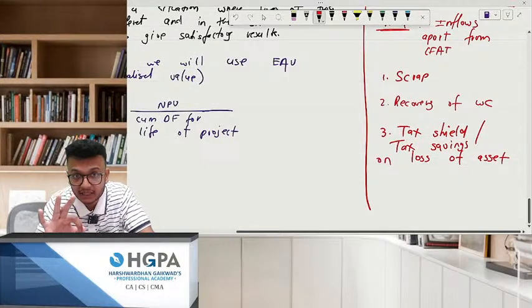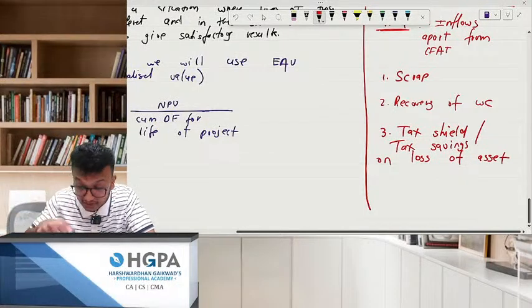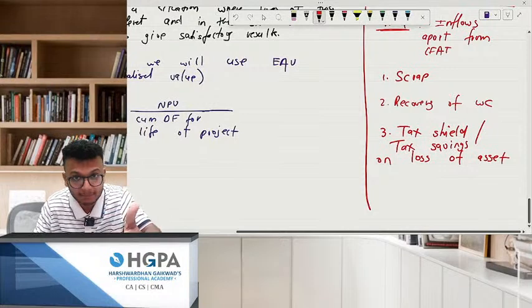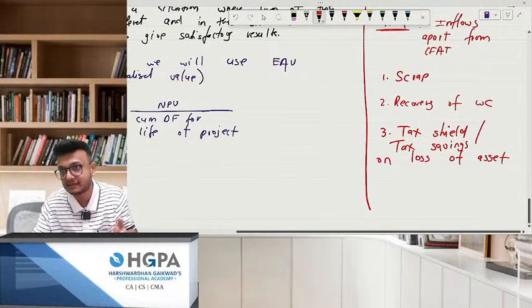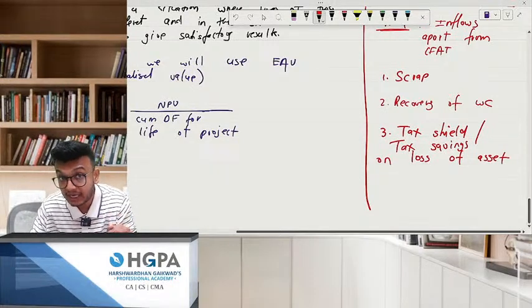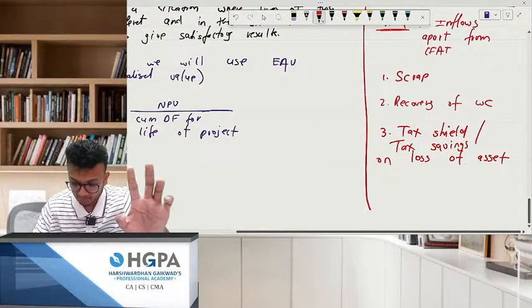So these three things might come in your NPV. Basically, you need to check in the question whether these three things are there or not: your scrap, your working capital, and your third is what? If there is a loss, for loss, they need to give the sale value of this.